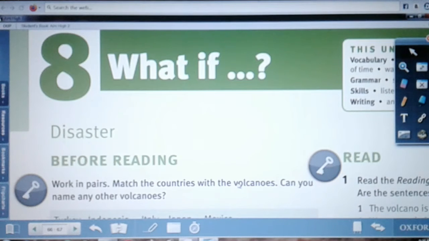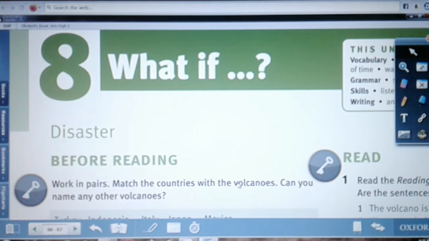And now, read the title of the reading page, disaster. Do you know the meaning of disaster? Disaster is an event that causes devastation and loss of life. Can you give me examples of natural disaster?